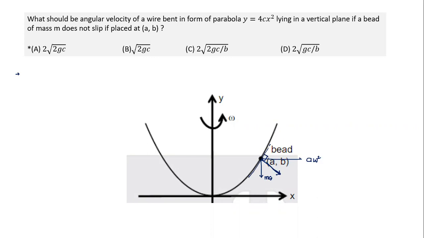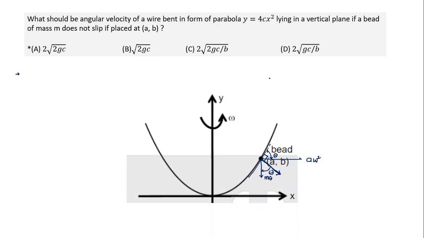Then only it will be in equilibrium, with no tangential component. Let's say the tangent makes an angle theta with the horizontal; then this force must make angle theta with the vertical, so that they are mutually perpendicular. And the tangent angle from the horizontal is nothing but dy by dx.